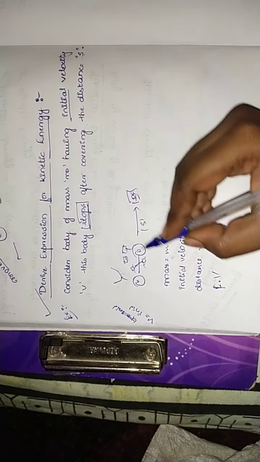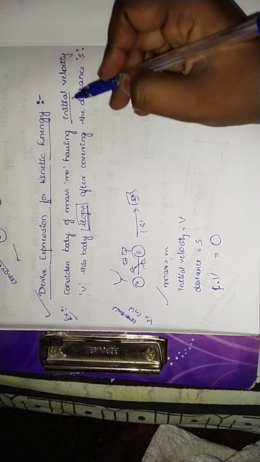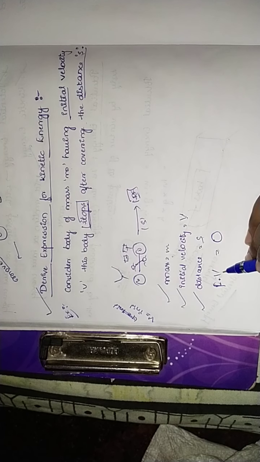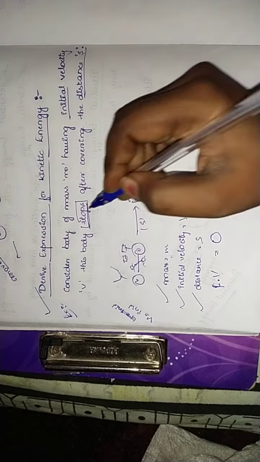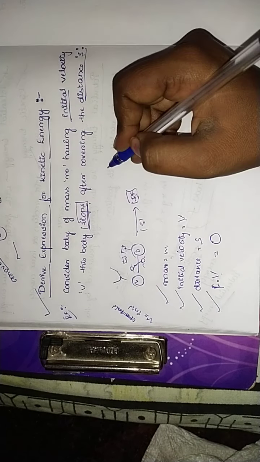I hope you children got an idea. We have considered a body of mass m. The initial velocity in this chapter we are taking as v. The distance covered is s. And the final velocity is equal to 0, because it stops.